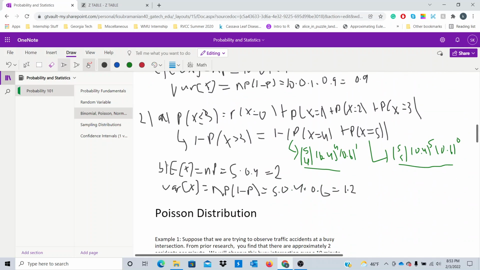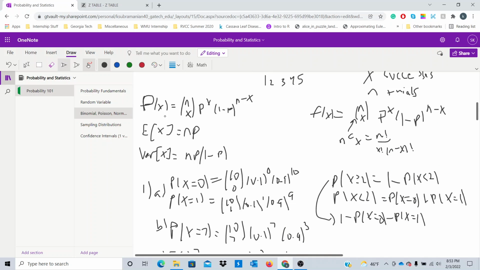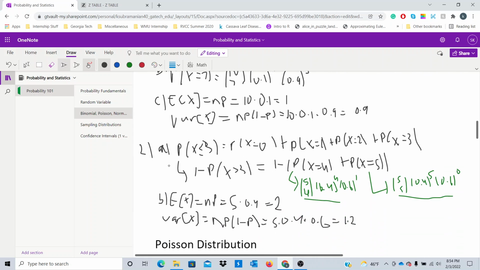So this concludes example 2 of the binomial distribution. Hopefully it wasn't too bad. Most of it is just using the formulas and your definitions of probability, and essentially using the formula for expectation and variance. And you'll see that a lot when we talk about the other distributions.